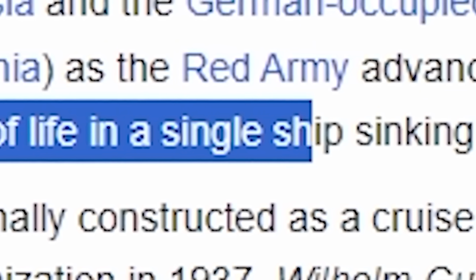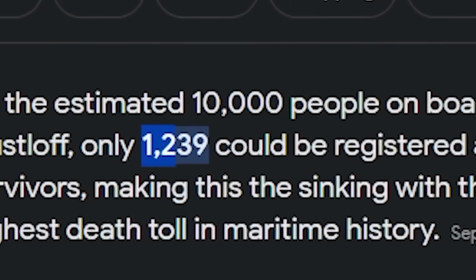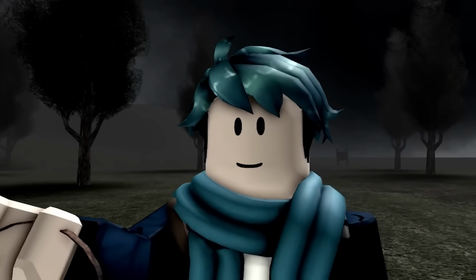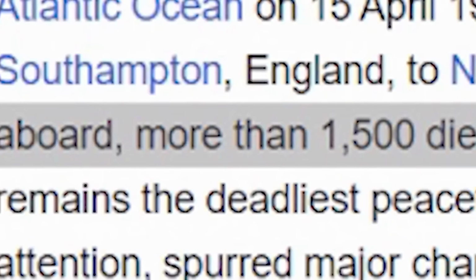It's tilted over. So how many people actually survived this thing? 9,400 people died, making it the largest loss of life in a single ship sinking in history. Jeez, were there any survivors at all? Okay, yeah, 1,239 did actually manage to survive. Yeah, that's horrifying, actually. For comparison's sake, the Titanic had 2,224 passengers and crew members with 1,500 deaths.